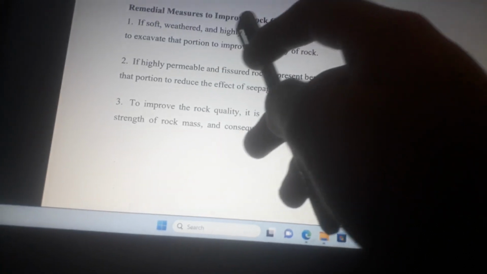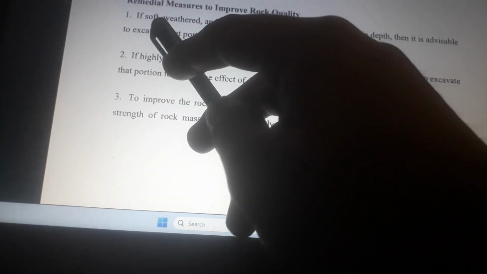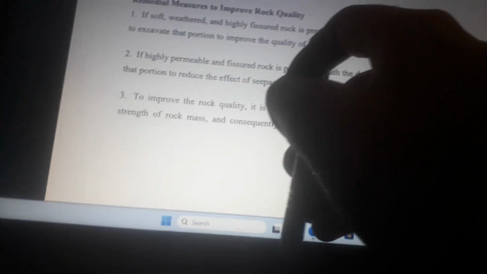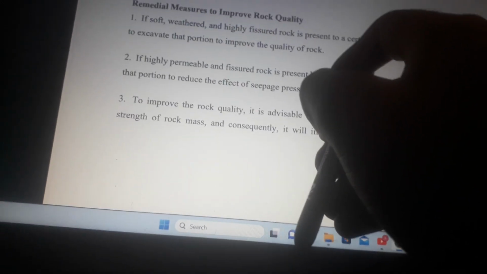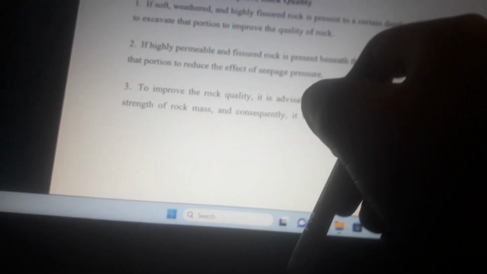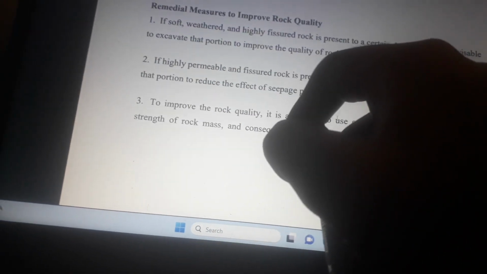Remedial measures to improve rock quality. If soft, weathered, and highly fissured rock is present to a certain depth, then it is advisable to excavate that portion to improve the quality of rock. If a highly permeable and fissured rock is present beneath the dam, it is advisable to excavate that portion to reduce the effect of seepage pressure.